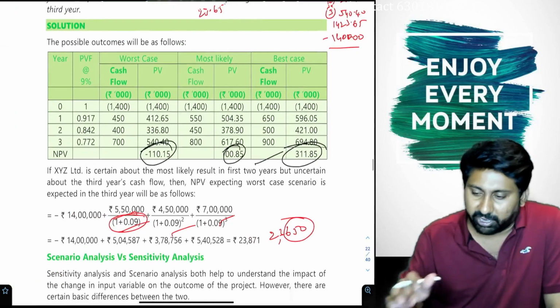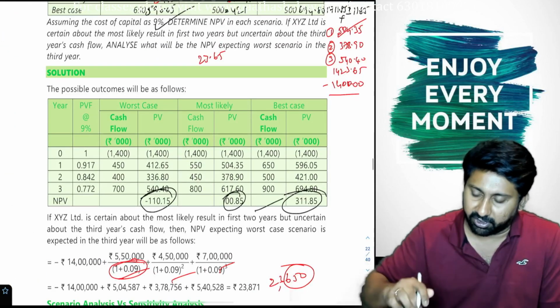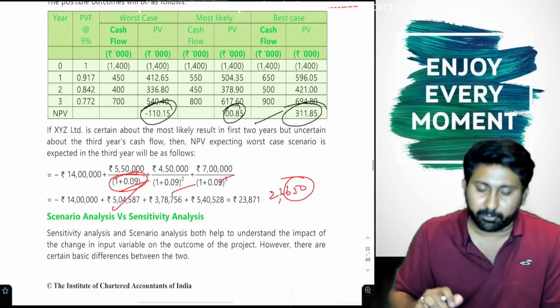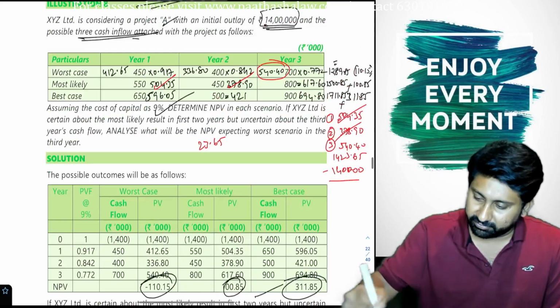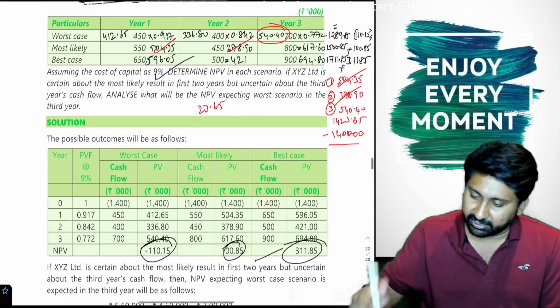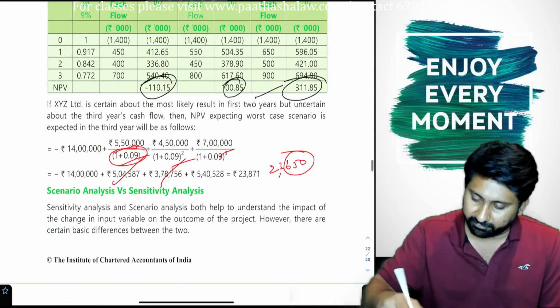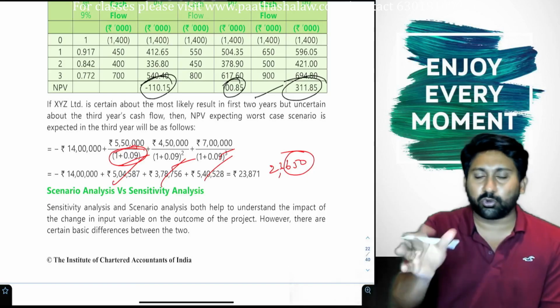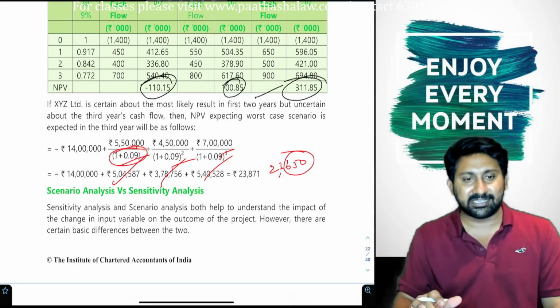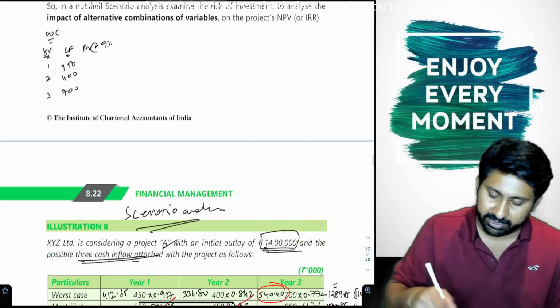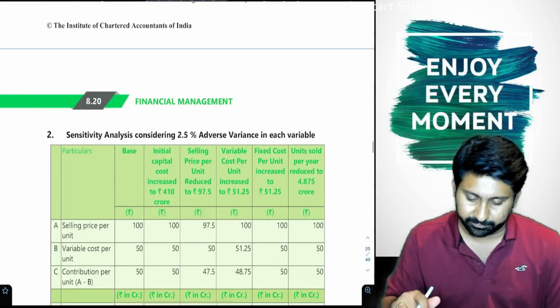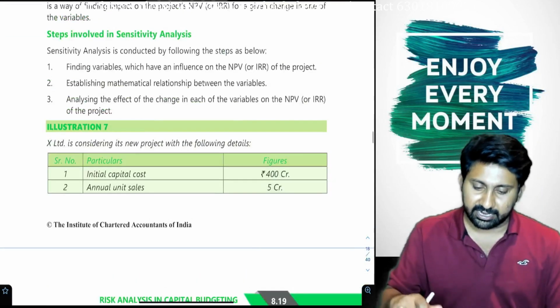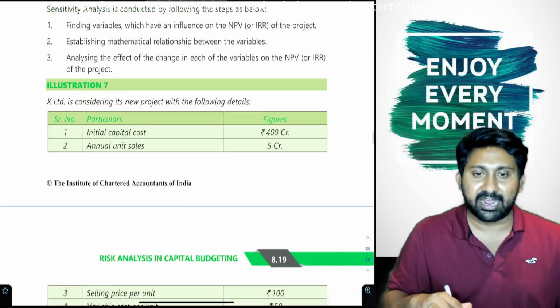Simply to tell you, check the numbers. What we have done: 504.35, 504.58, 378, 378, 540, 540. The last digits change there. That's why that 100 or 200 difference is coming. Remaining everything is same. With this, we have completed scenario analysis also. Next, last one. Sensitivity analysis.